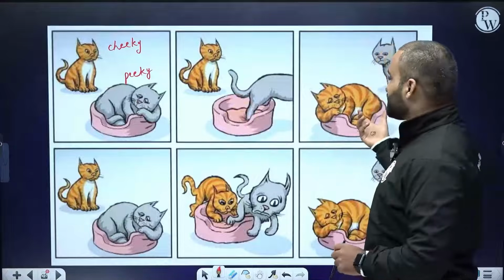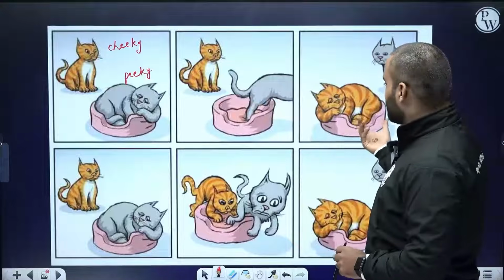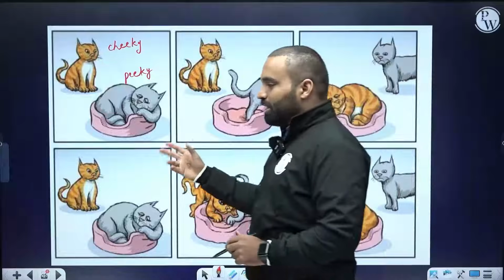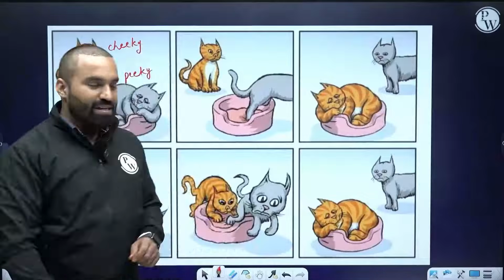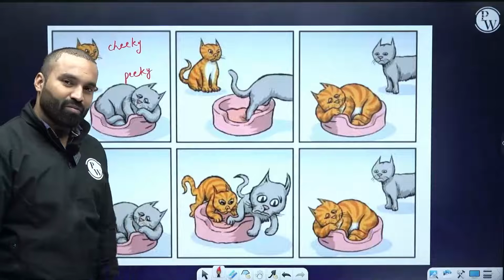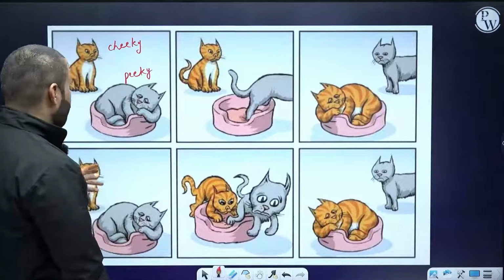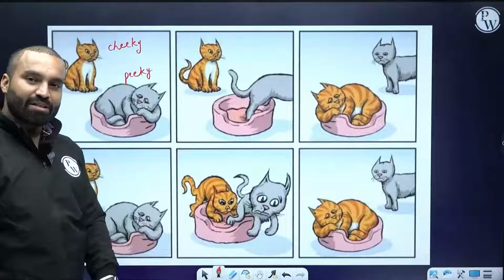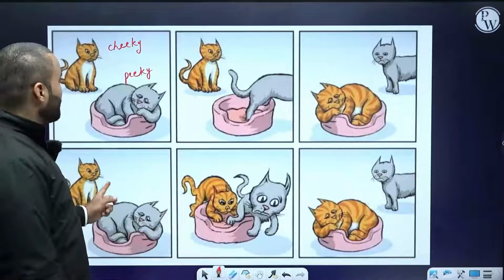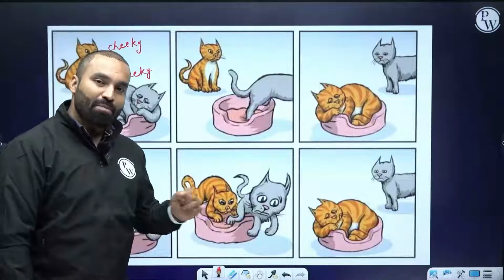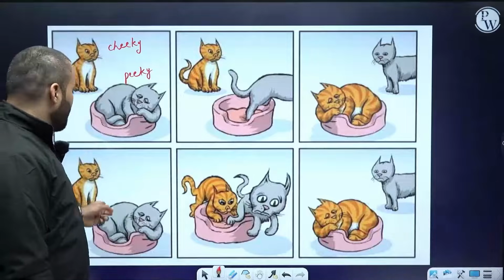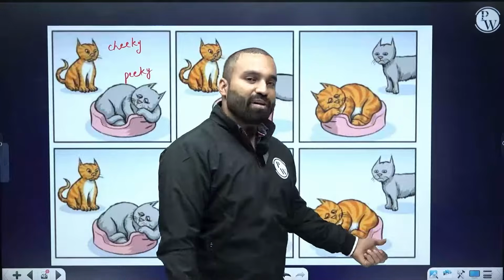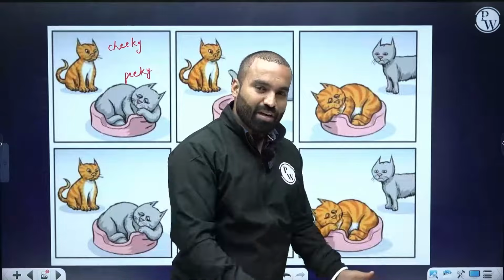Cheeky comes and sits on that vacant space. But suppose Cheeky wants to occupy that place and Peaky doesn't want to leave. Cheeky is adamant that somehow he wants to sit there. So Cheeky will try to kick Peaky away. Peaky has to get out, and then Cheeky will occupy that place.